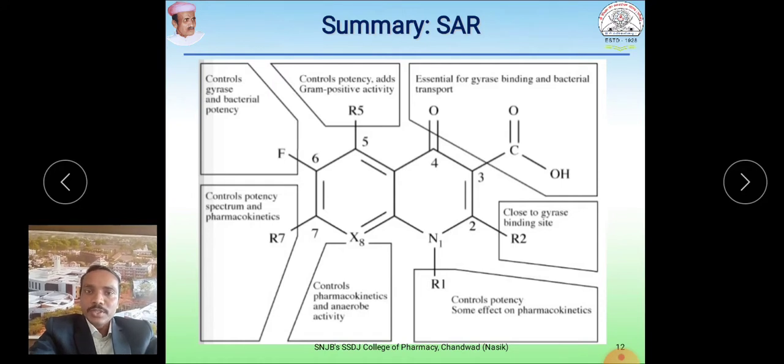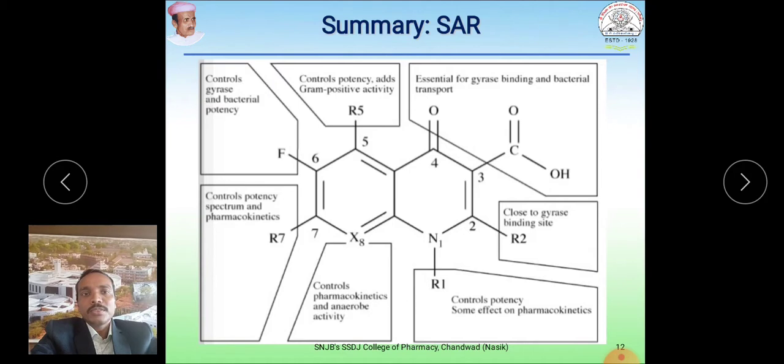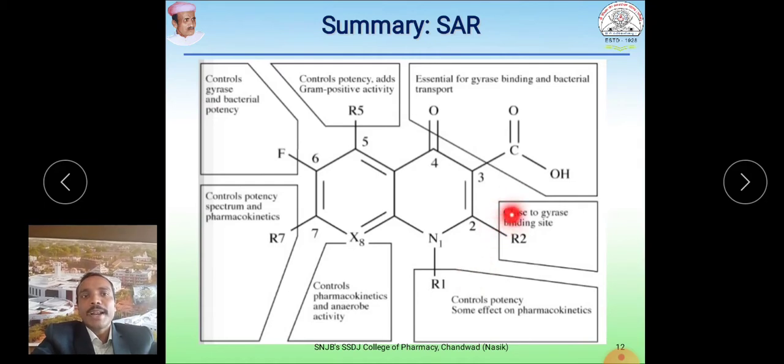So here we finish the SAR of quinolones. In fluoroquinolones, all parts have certain roles. In summary, R1 controls the potency as well as pharmacokinetic properties. This part is related to binding properties, but it's not essential. This part is most essential for binding with the enzyme present in the bacteria.